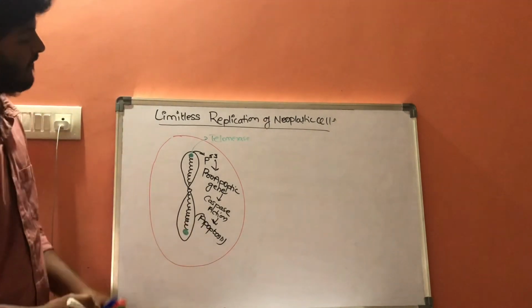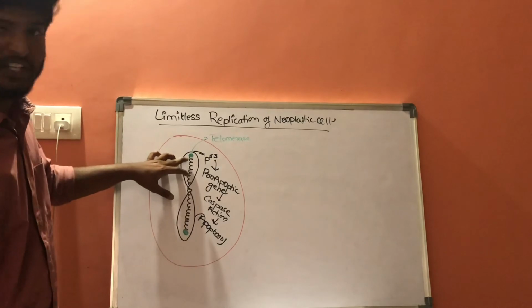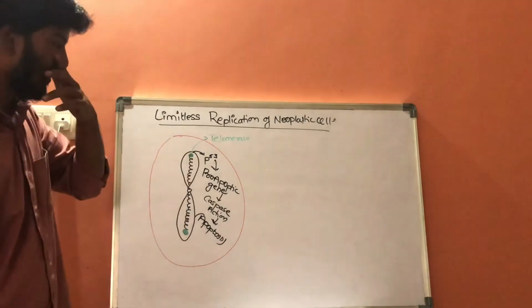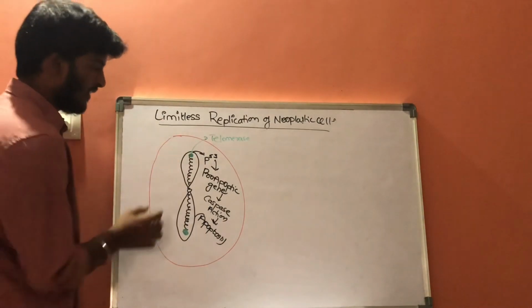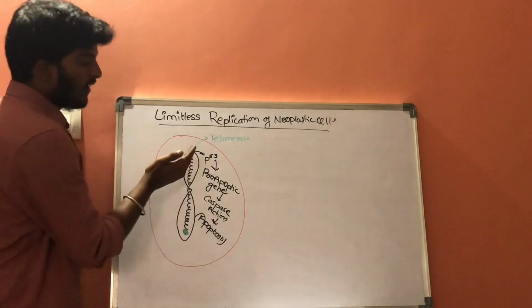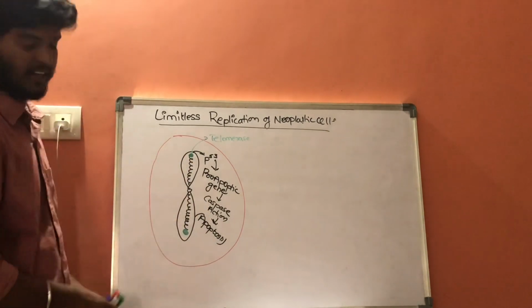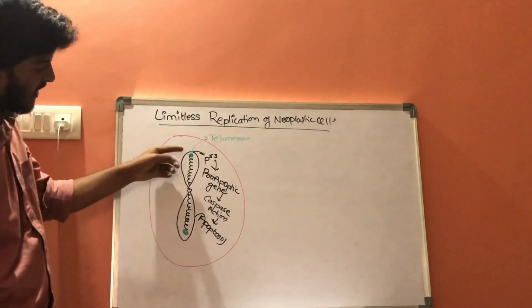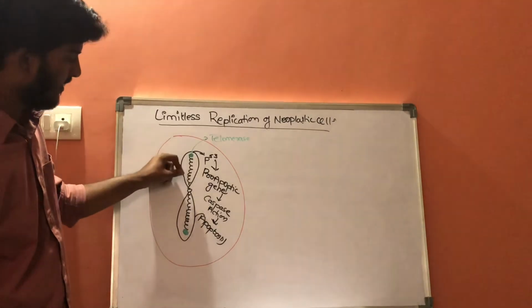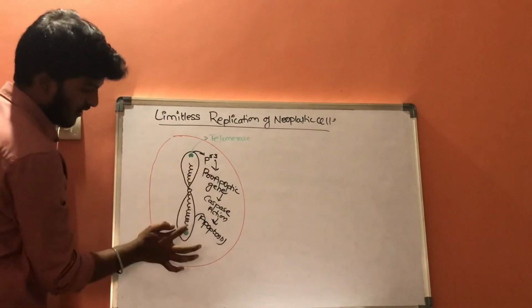In this way, if the telomerase action is more, it will activate the p53 gene. In normal cell, the telomerase action is, it will remove the ends of the DNA material, so that the DNA material will become shortened.